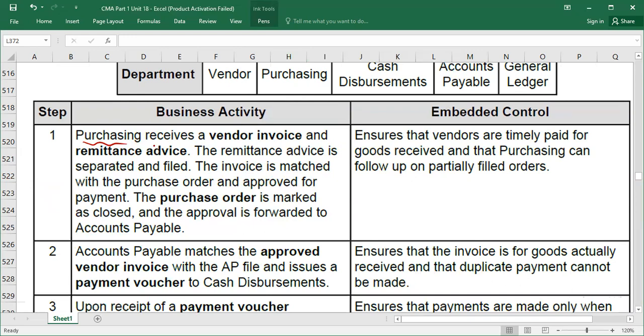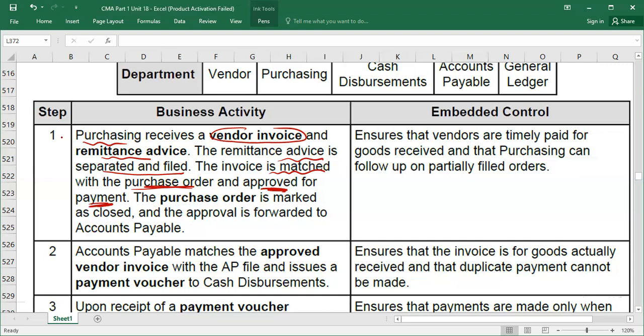Purchasing means the purchasing department receives a vendor invoice and remittance advice. The remittance advice is separated and filed in the purchasing department. Nowadays it's not the case; you receive only one invoice where the account number and bank account details are mentioned, but assume you have two things, one remittance advice and one vendor invoice, so you will separate them as the purchasing department. The invoice is matched with the purchase order. Obviously you will cross check that this invoice is for the same goods which we have ordered, and you will approve it for payment. You are going to approve that invoice.